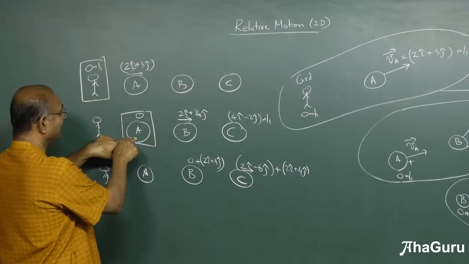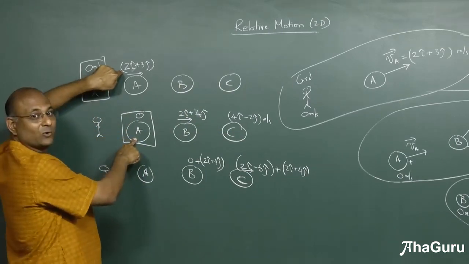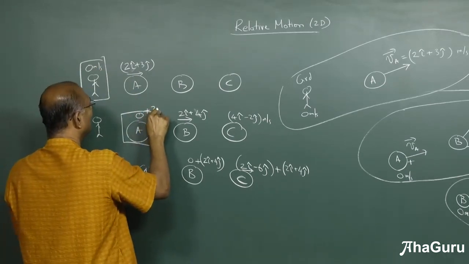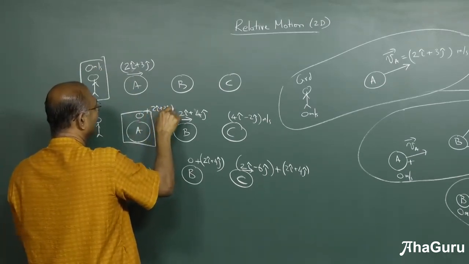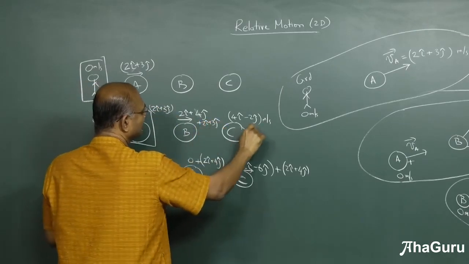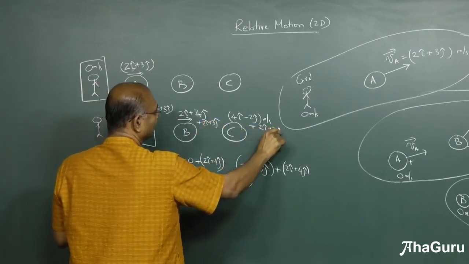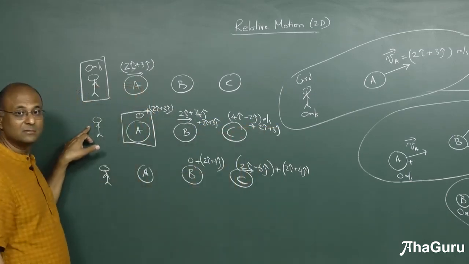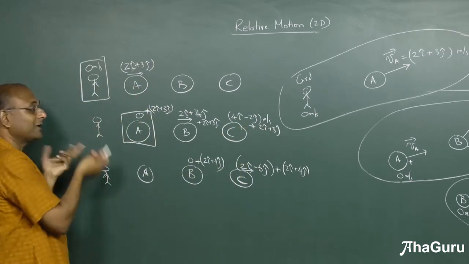But what is the velocity of A here? 0. What is the velocity of A there? 2i plus 3j. How do I take A to that diagram? Add to it 2i plus 3j. But if you did that, you must add to this guy 2i plus 3j. You must add to this 2i plus 3j. You must add to everybody the same thing. Why didn't I add to the ground? I should add to the ground, but the ground's velocity I didn't know.